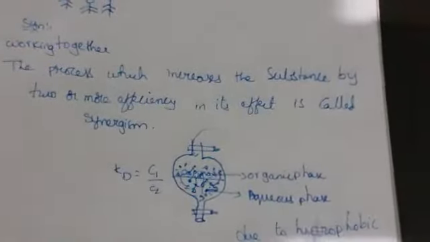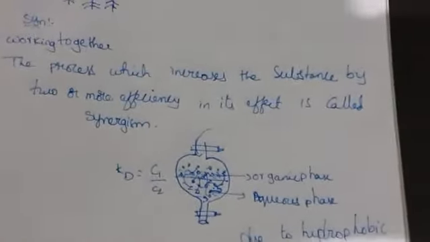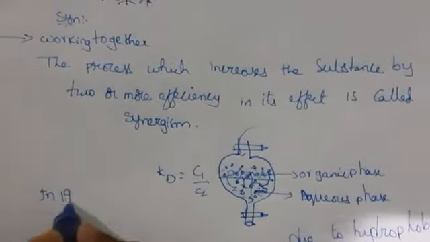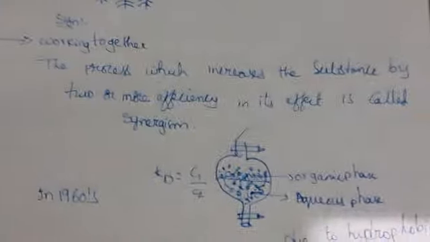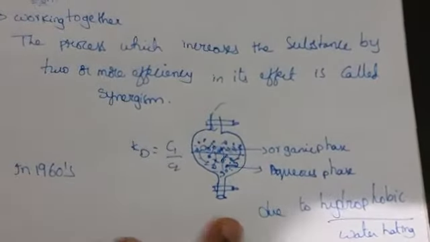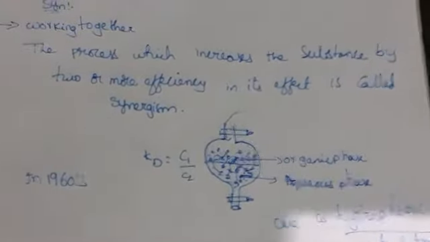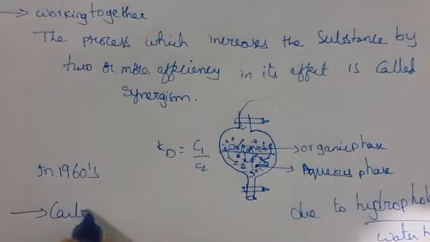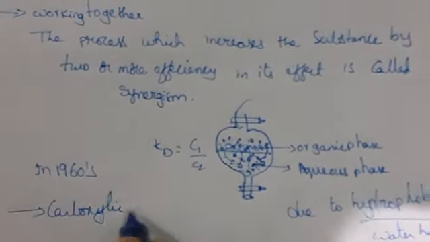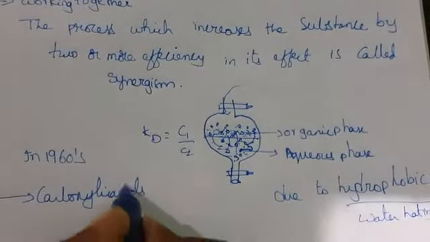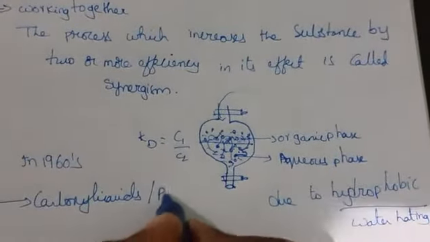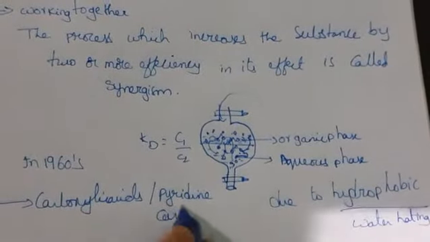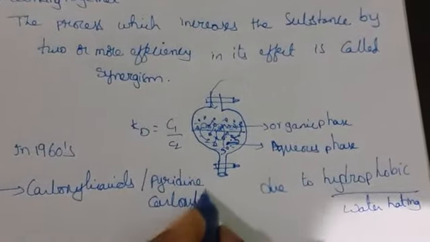Now let us see how synergism in solvent extraction worked in earlier days, in the 1916s. For example, carboxylic acids or pyridine carboxylate.